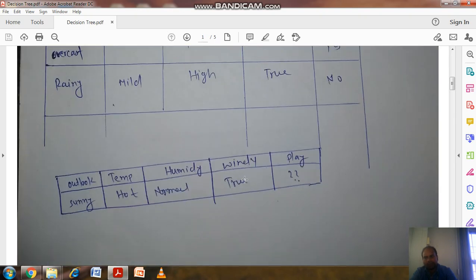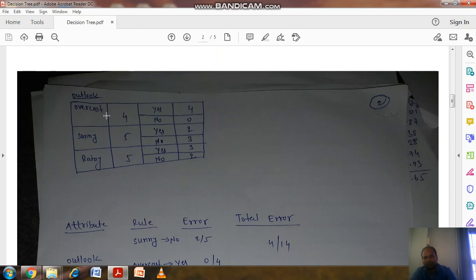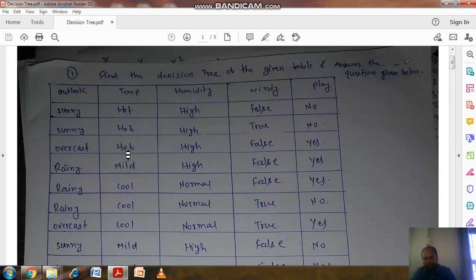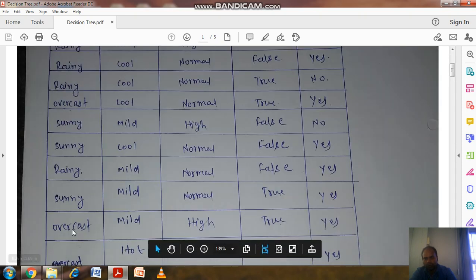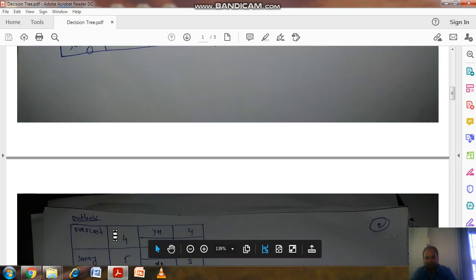The first variable is outlook. For outlook there are three different cases: overcast, sunny, and rain. Overcast has occurred how many times? Let us see. 1, 2, 3, and 4. Total 4 times overcast has come.